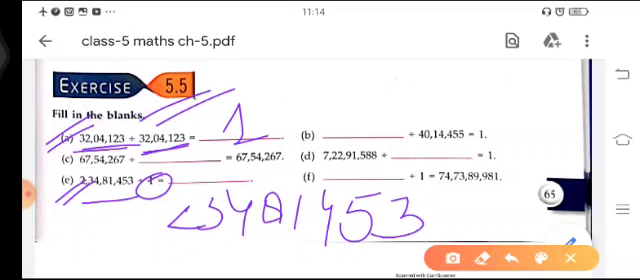Okay, so now practice the sums of division. Learn your tables to make division easier.